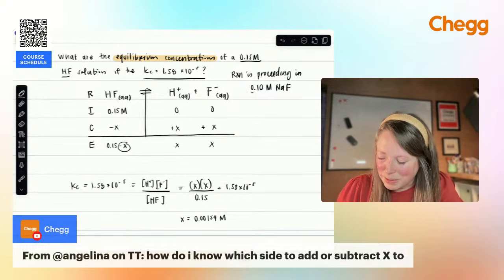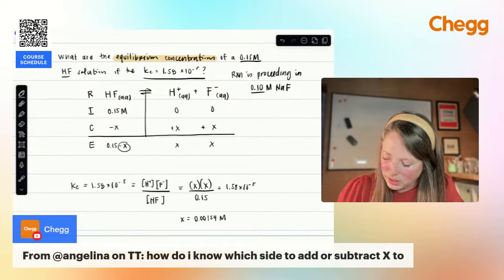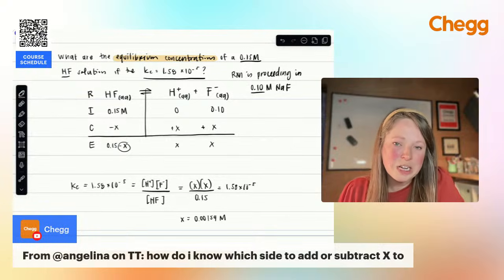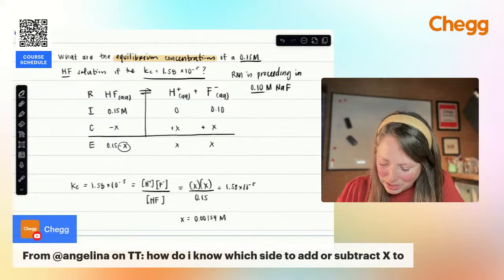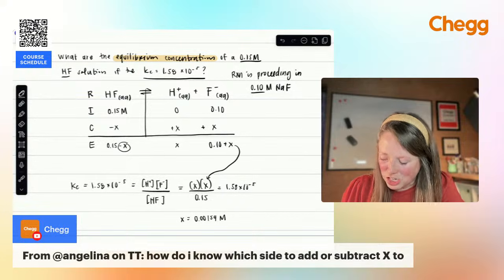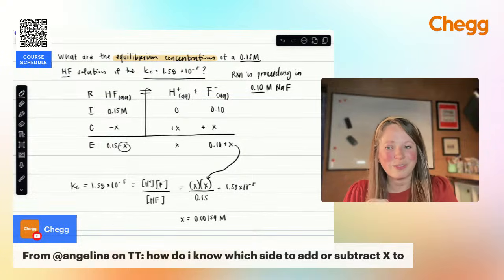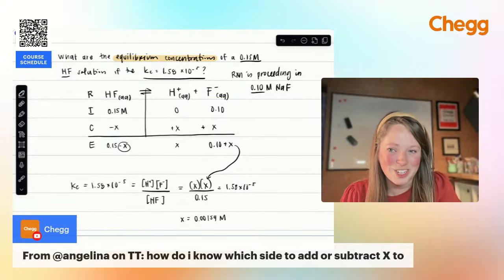We're going to assume that means we have 0.10 molar fluoride. So that's how this changes a little bit. Then the equilibrium concentration would be 0.10 plus X. So this would be 0.10 plus X, and when I substitute that in, it changes your numbers slightly. So note there are slightly different ways for this to change.